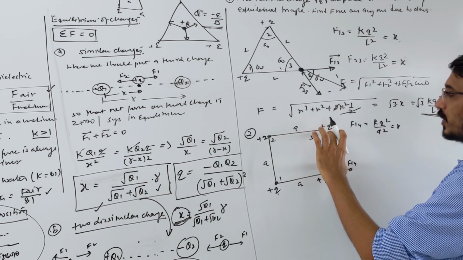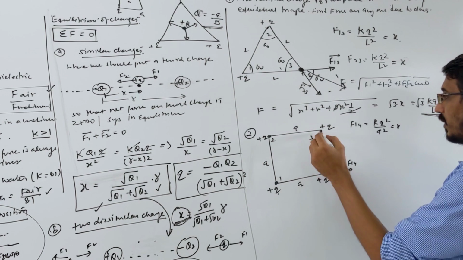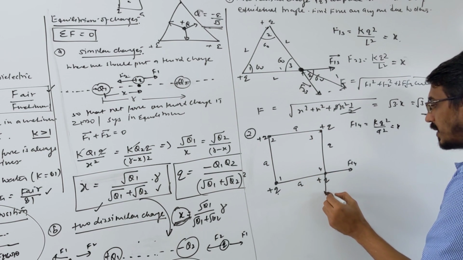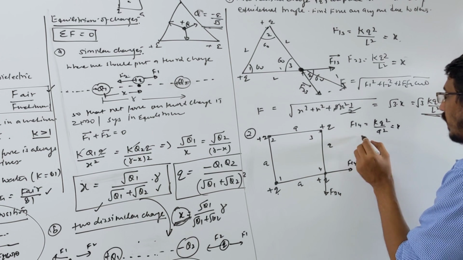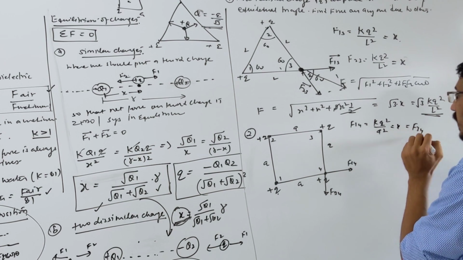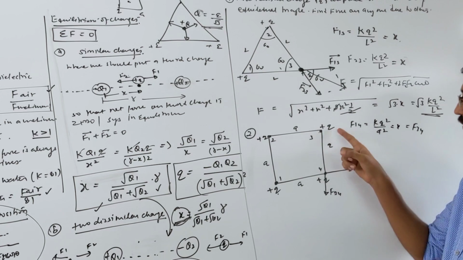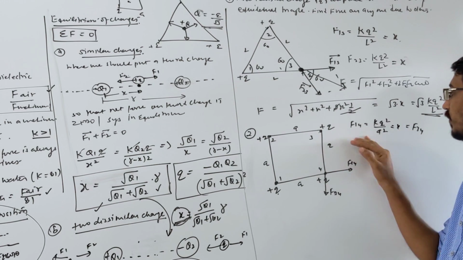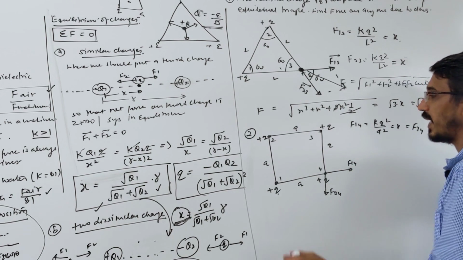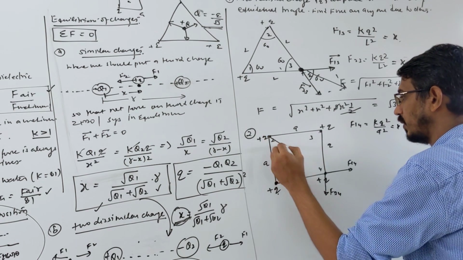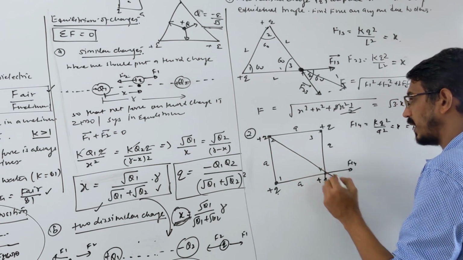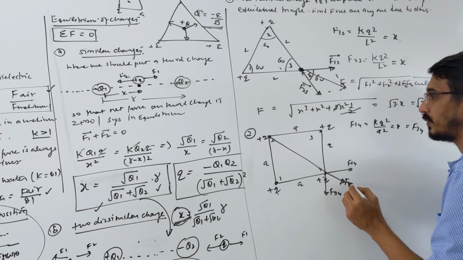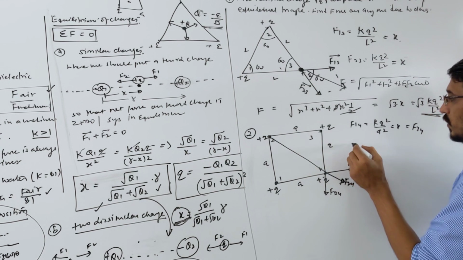And what is the force between these 2 charges, 3 and 4? That will repel in this direction. That's called F34. What is the magnitude? Same only, F34 also. Why the same? Because q and distance are also the same. So this is also the same force. We call both x. Then calculate the force between 2 and 4. That force will be in this direction. Positive repel. F24.